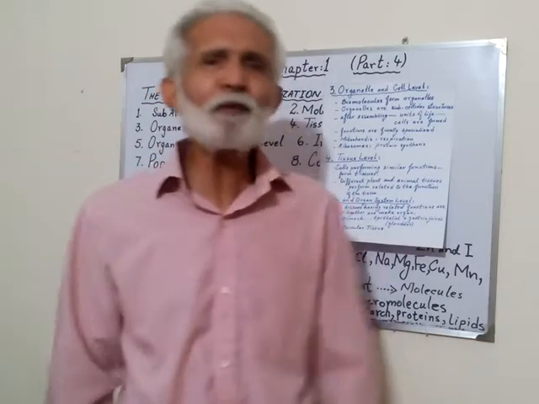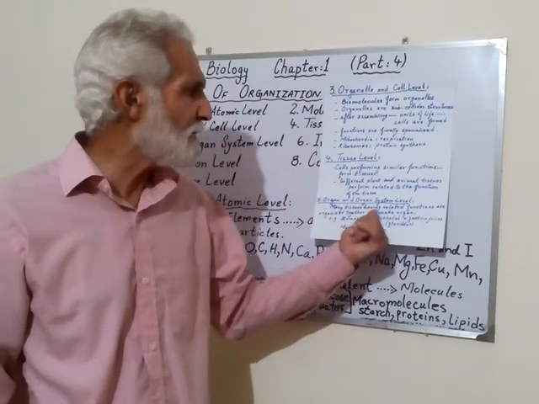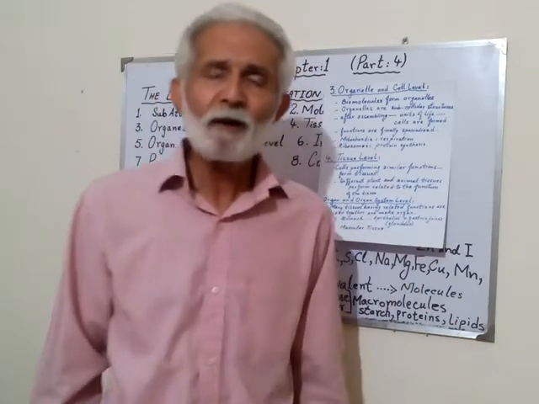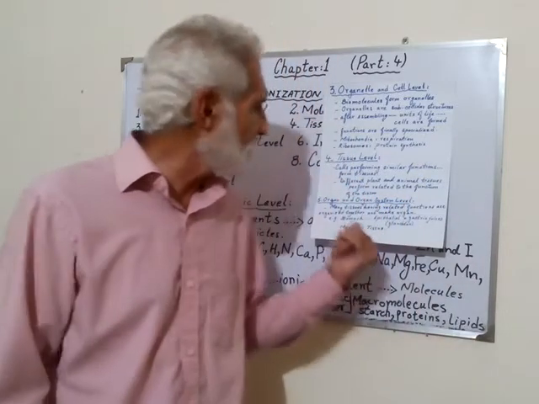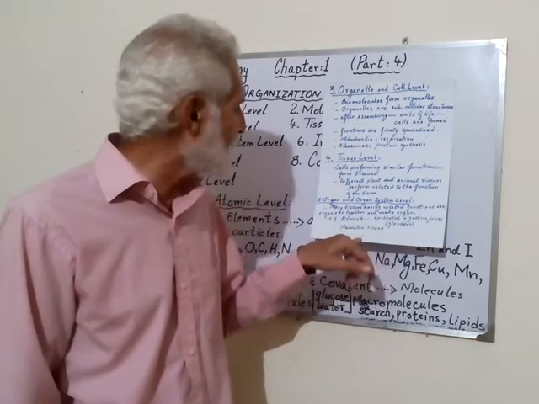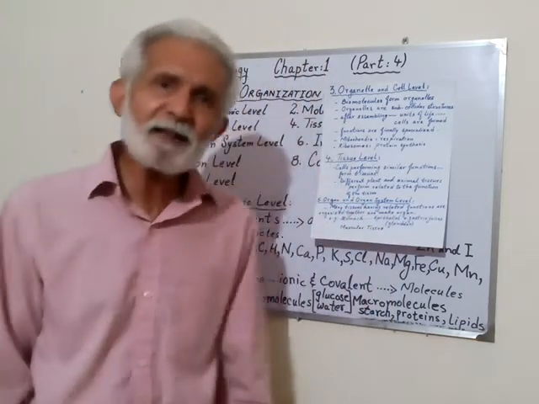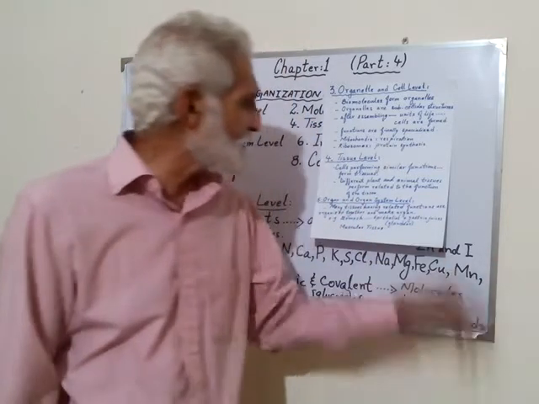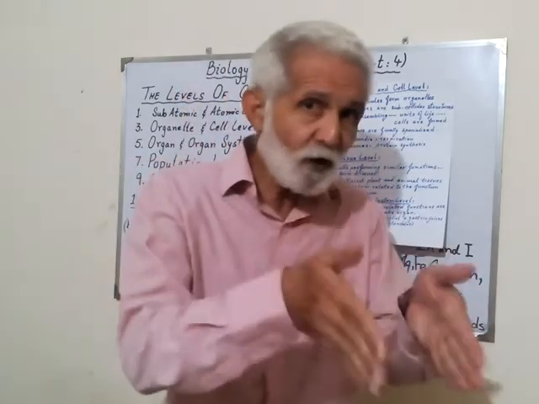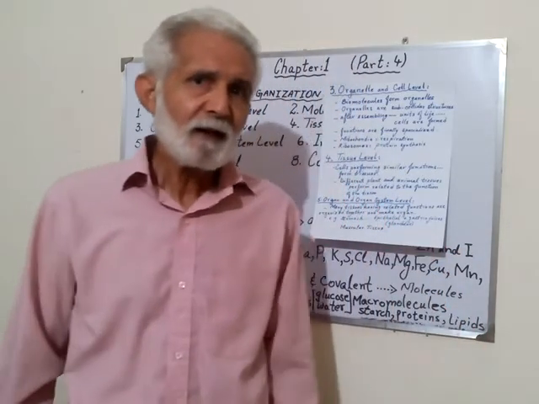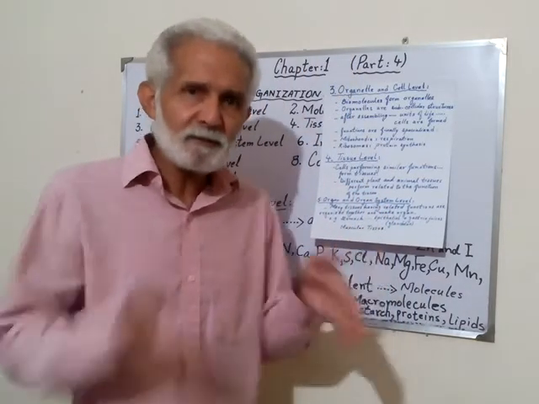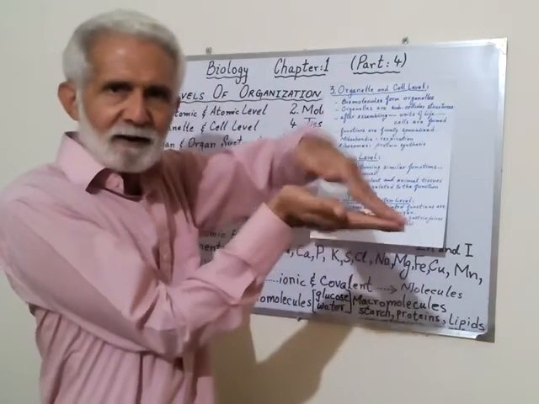Then tissues combine together and form an organ. Now look here, many tissues having related functions are organized together and make organs, like the stomach. We have two main tissues in the stomach, one is epithelial and one is muscular tissue. Epithelial tissues basically produce gastric juices, which are important to digest food in the stomach. But there are also muscular tissues in the wall of the stomach.